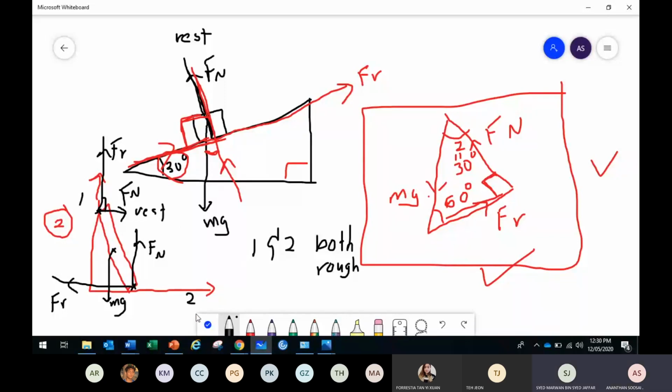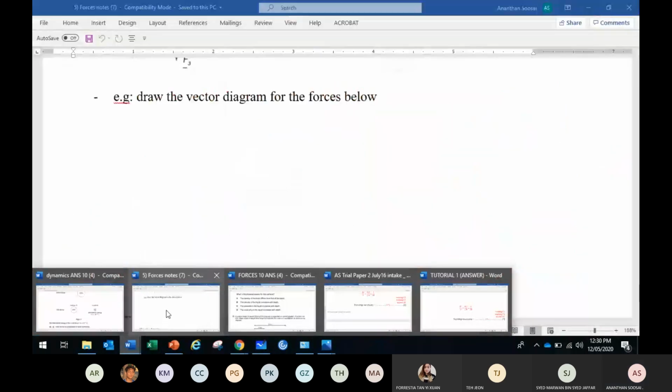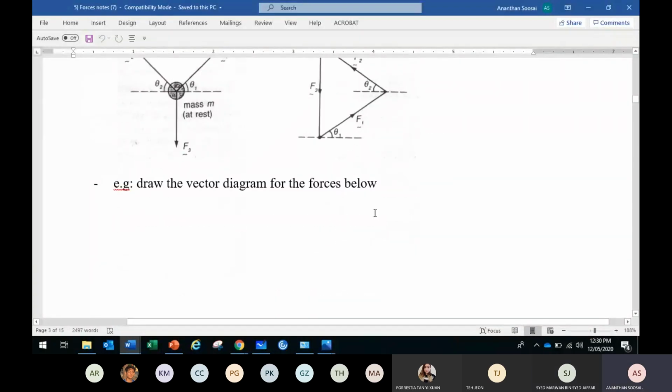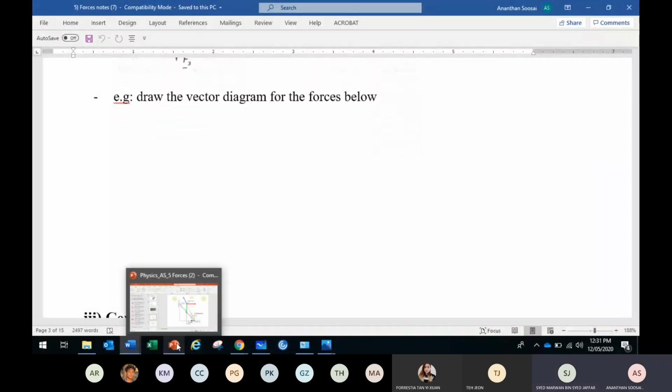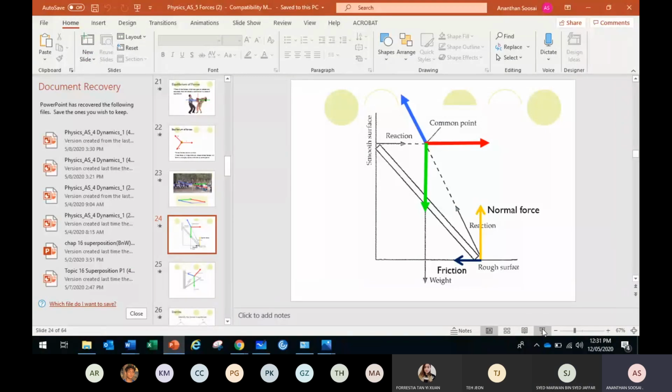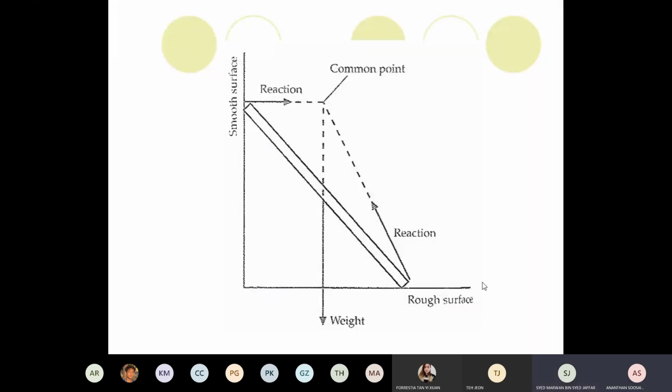So now, these are the 2 images you have to draw in that empty slot. In this empty slot, you have to draw the inclined surface and this ladder. For the ladder, you don't need to draw the triangle. These 5 forces are enough. So please draw that in this document. Draw the vector diagram for the forces below, the triangle, the inclined surface and the ladder. Okay, now go to the PowerPoint. Okay, good.